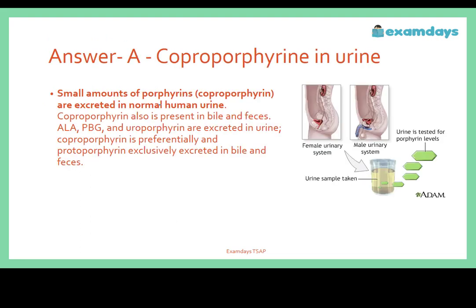Explanation: a small amount of porphyrin, which we call coproporphyrin, is excreted in normal human urine, and is also present in bile and feces. ALA, PBG and uroporphyrin are excreted in the urine in such cases. So this is a very common finding in the urine in these cases.